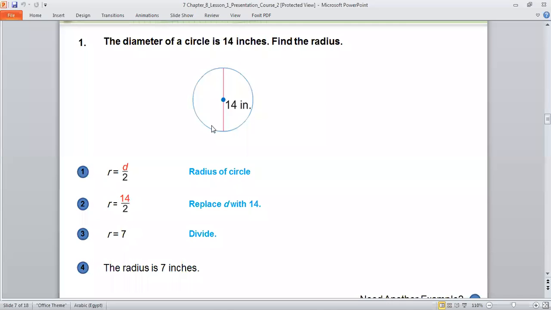And is this the answer, 7? Yes, the radius is equal 7. The radius, my friend, equals 7. Look, can you see this part, the small part only? This one is equal 7. And the small part down, I have this length equal 7.